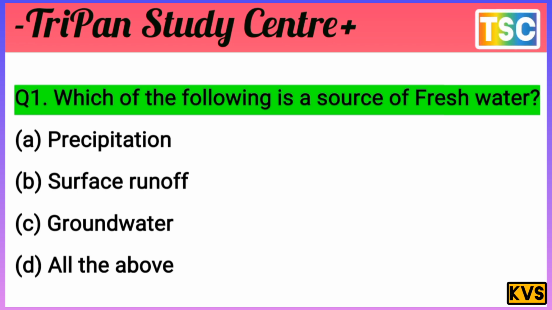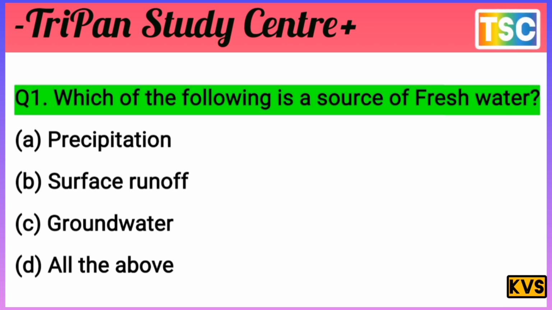Which of the following is a source of fresh water? Precipitation is a fresh water source, so nothing wrong here. Surface runoff, nothing wrong here either. And the option 'all of the above' is cancelled, because precipitation and surface runoff are ruled out here. But answer C is correct.